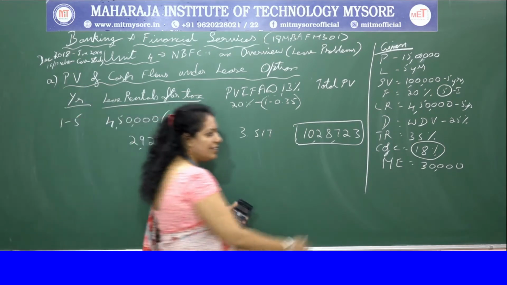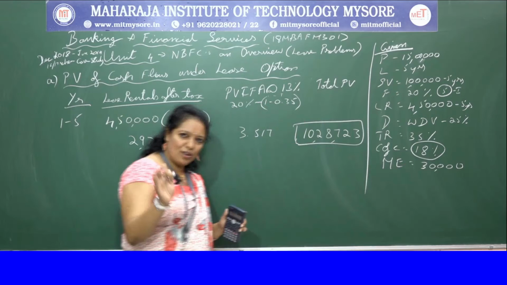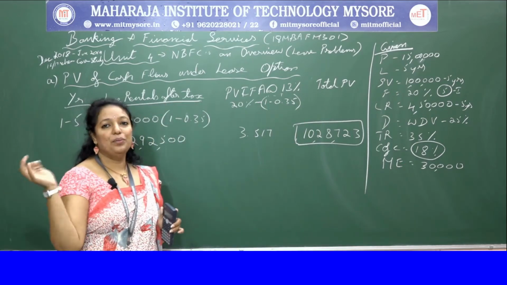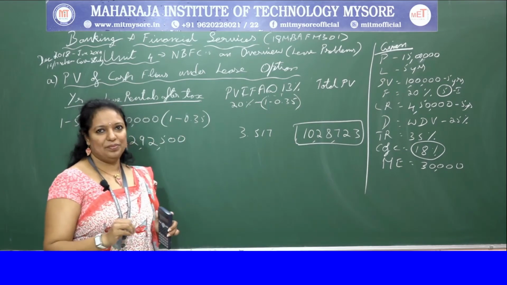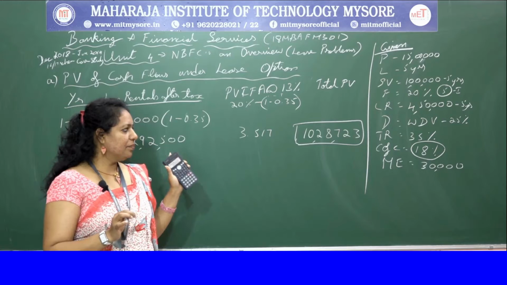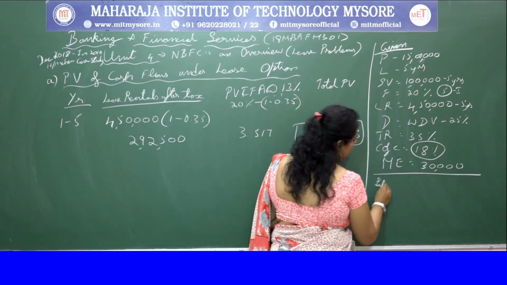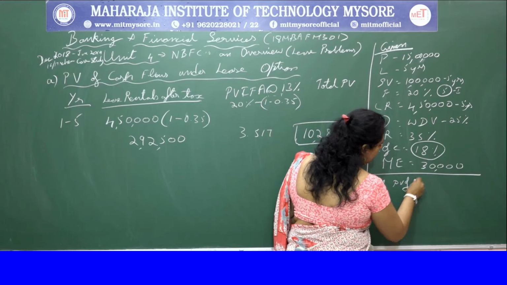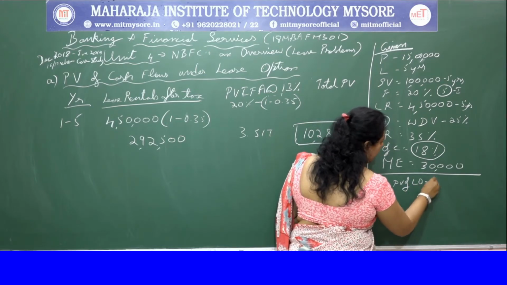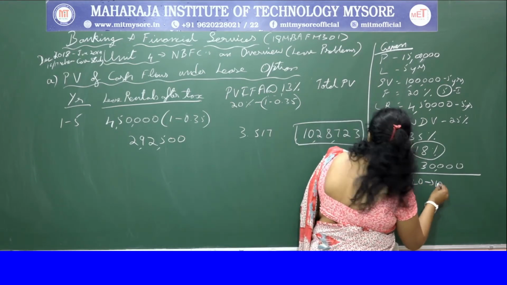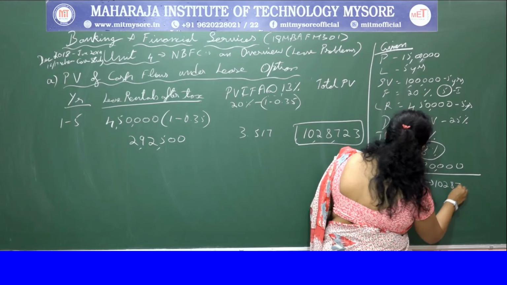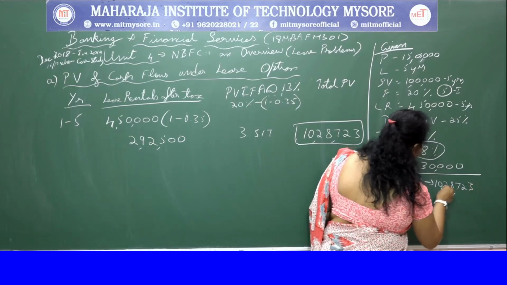So where do we consider this 18%? 18% also we will consider when we do the borrowing option. Is this clear? Okay, so I'll write here, PV of lease option is 10,28,723.